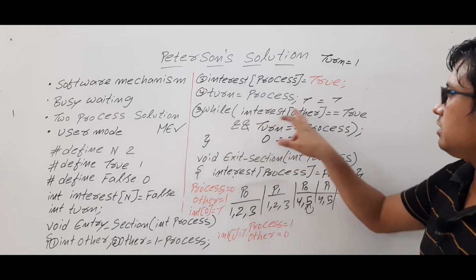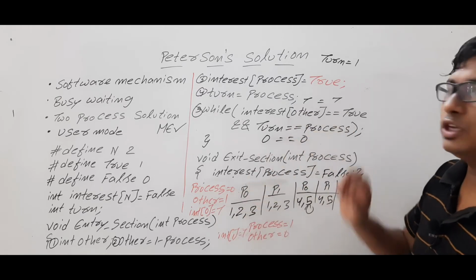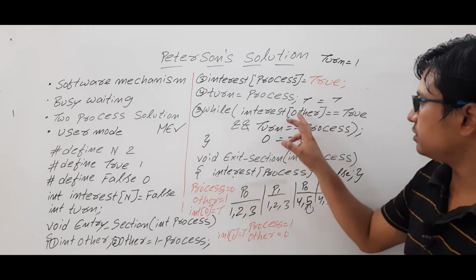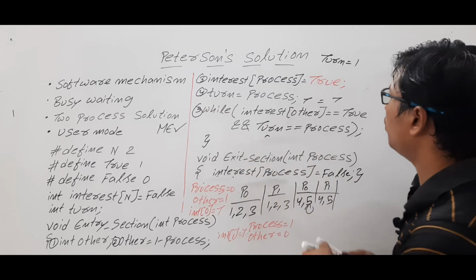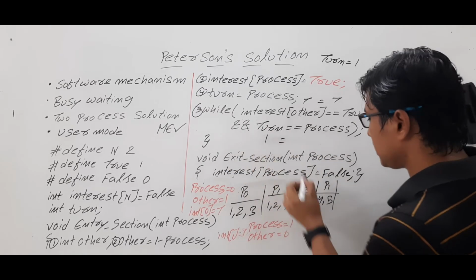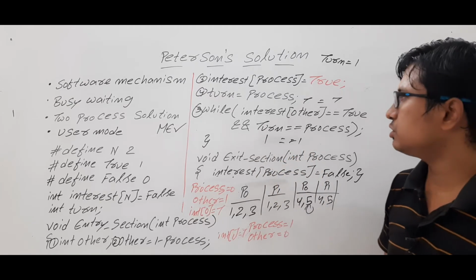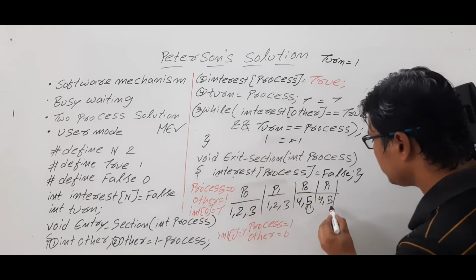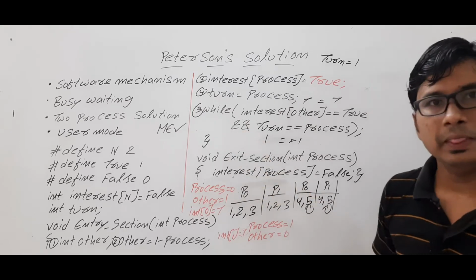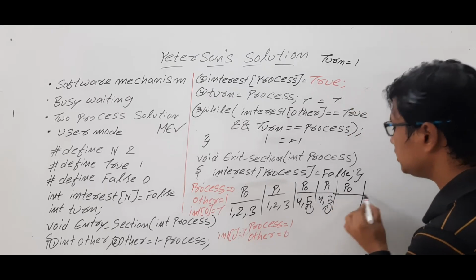Now while interest of 0 is equal to true. So true is equal to true. This condition is true. Now look at here. Turn is how much? 1. And which process is currently executing? P1. So 1 is equal to 1. This condition is also true. As both the conditions are true, P1 will keep on executing this while loop only. After some time, it was preempted and process P0 has been scheduled.